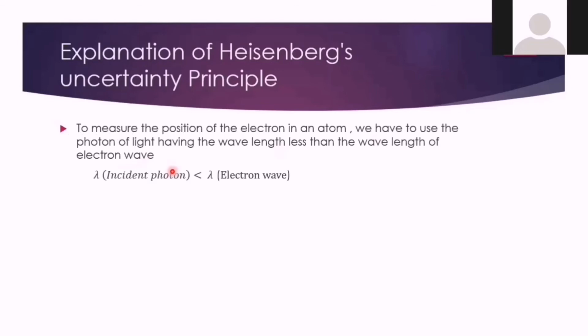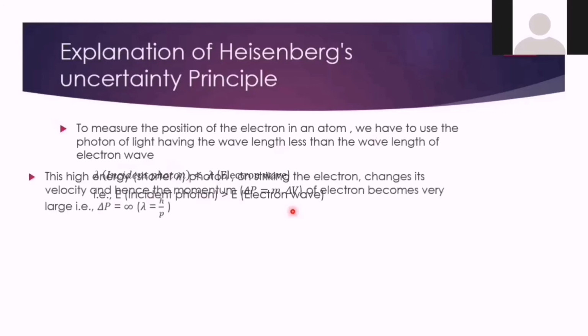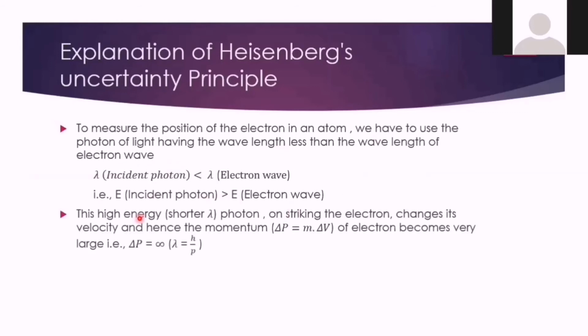The wavelength of the incident photon should be less than the wavelength of the electron wave. That is, the energy of the incident photon should be greater than the energy of the electron wave. This high energy photon with shorter wavelength, on striking the electron, changes its velocity. Changes the velocity of what? Electron. And hence when velocity changes, the momentum of the electron becomes very large. That is, the momentum delta P becomes infinity, as lambda and momentum are inversely related.